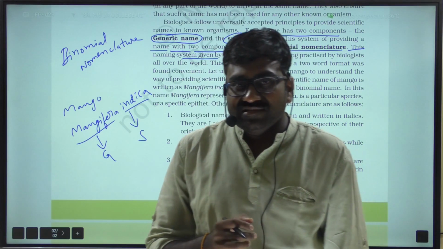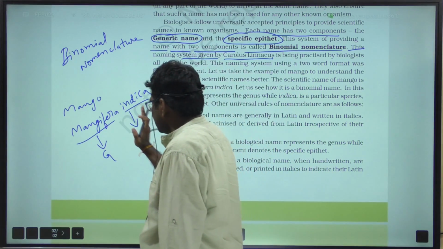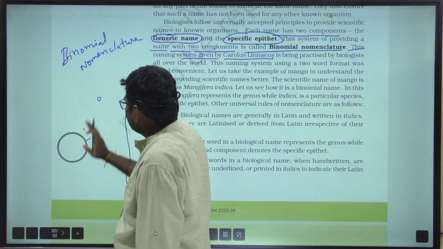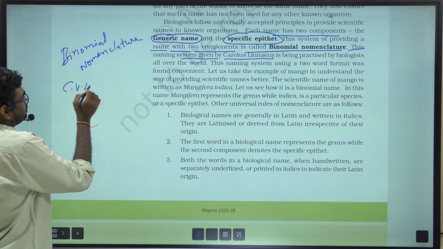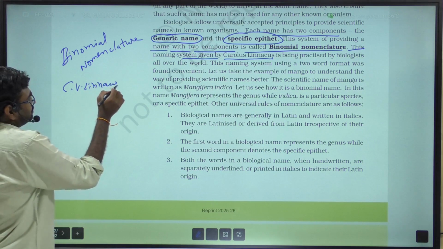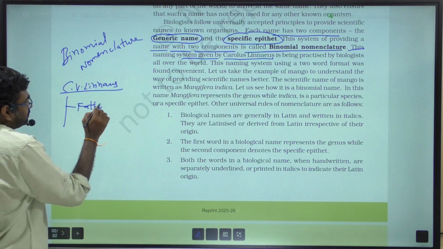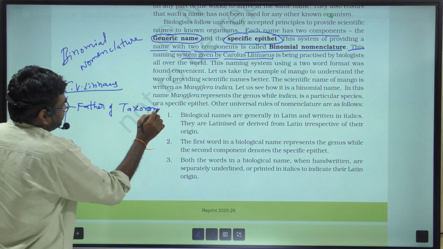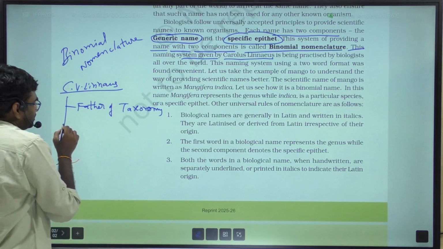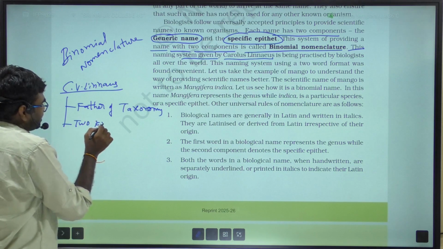He is considered the father of taxonomy, and he proposed the two kingdom system of classification.